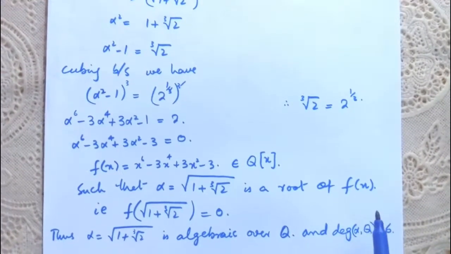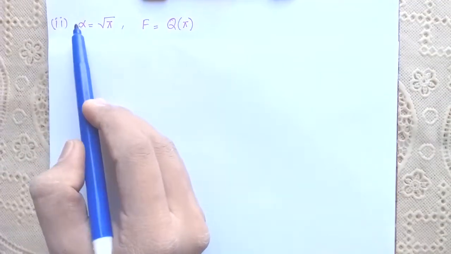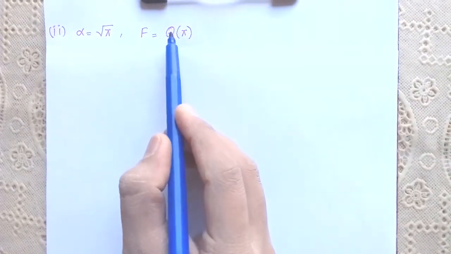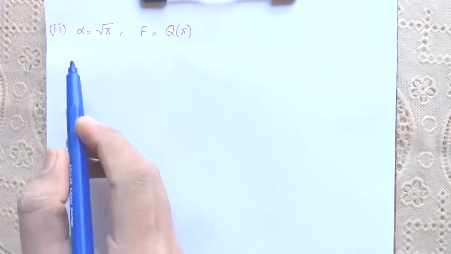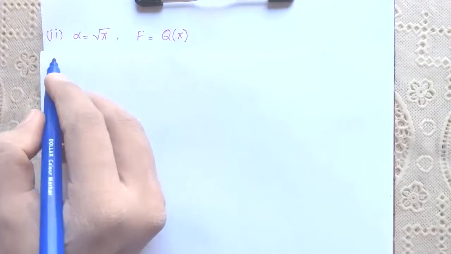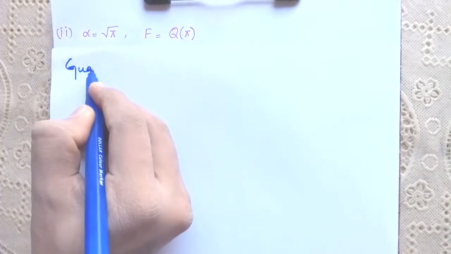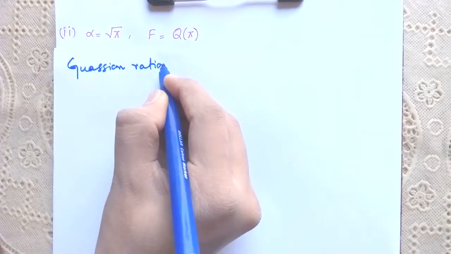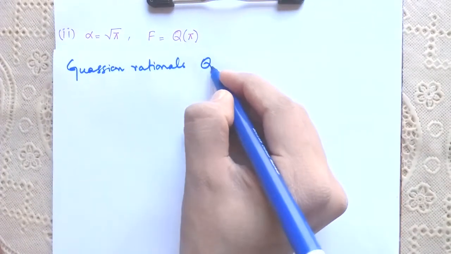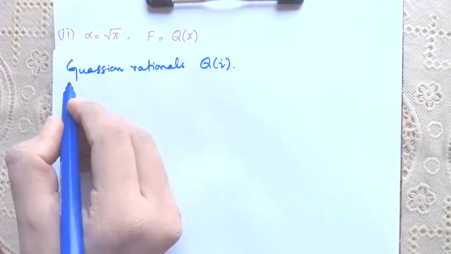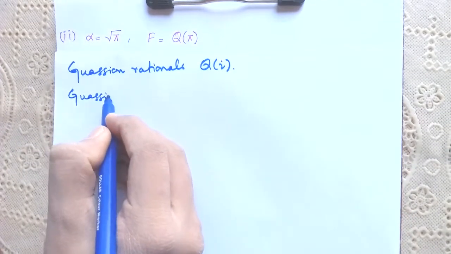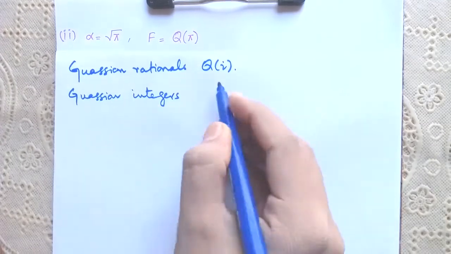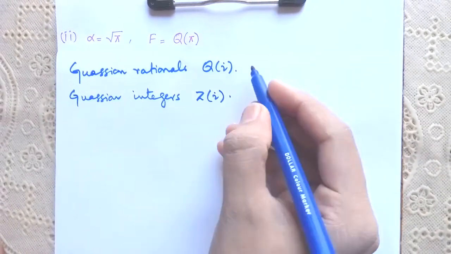Now let's see another question. Now here is a second example. Alpha is equal to radical pi and given field is equal to Q(pi). I hope you know about Gaussian rationals, Q of iota, and Gaussian integers, Z of iota.